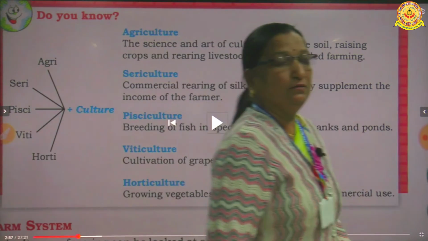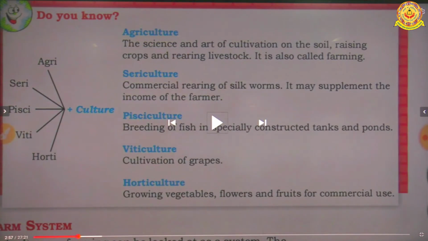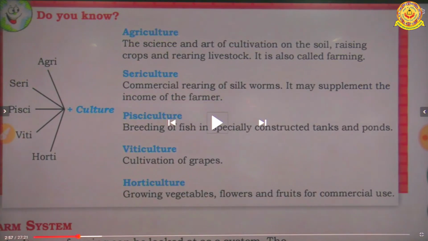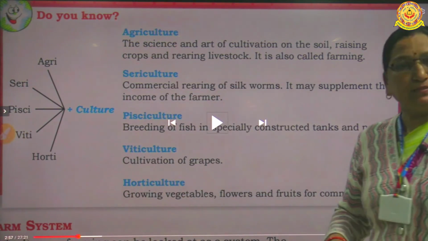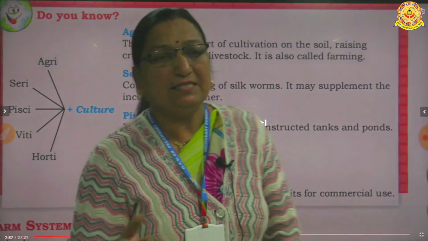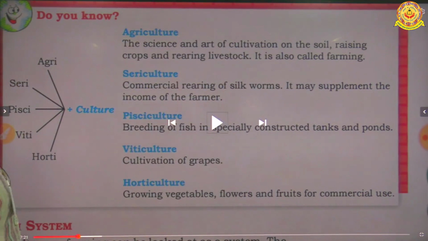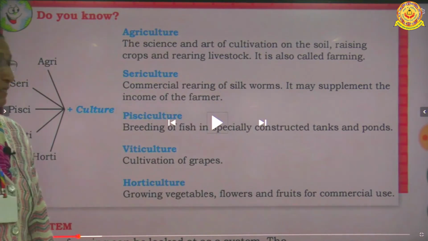Very good. Sit down. Grapes is a fruit. Okay, so viticulture means the cultivation of grapes. When we cultivate only grapes, it's known as viticulture. Now the third one is the horticulture.